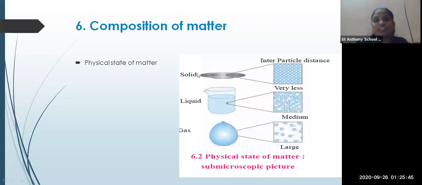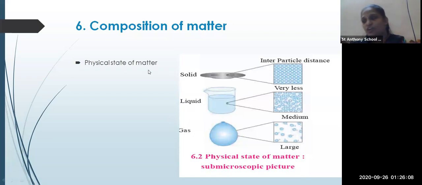The next question: water is a very good example which can be obtained in all three states. Water can be obtained in the liquid form, in the solid form you can get ice, and in the vapor form you can get gas. Okay, so water is a good example of solid, liquid and gaseous forms.